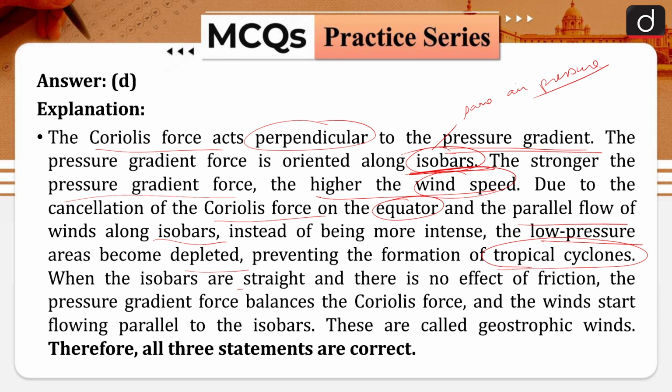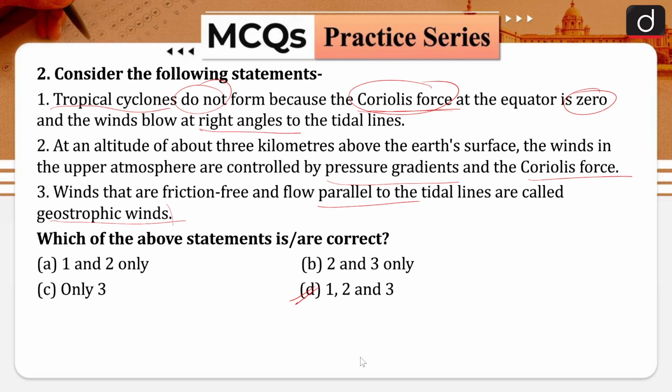When the isobars are straight and there is no effect of friction, the pressure gradient force balances the Coriolis force and the winds start flowing parallel to the isobars, and these are called geostrophic winds. Therefore, all three statements are correct. So statements 1, 2 and 3 are correct.